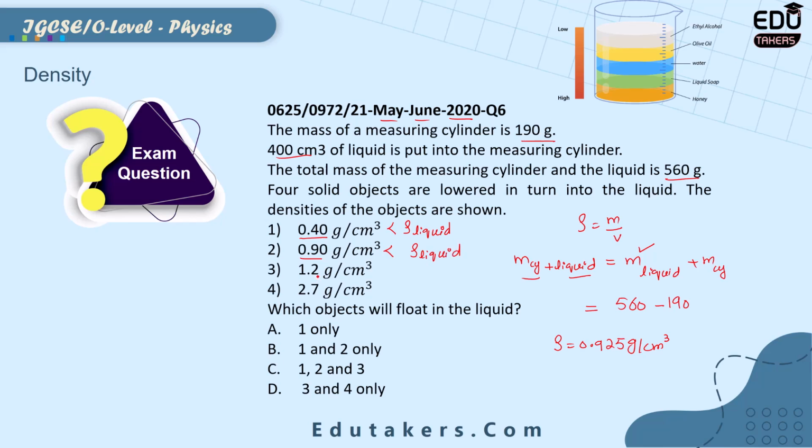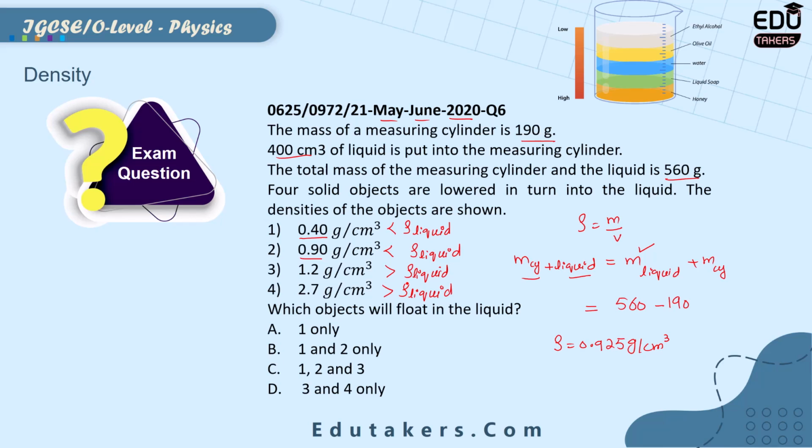Third object is 1.2 gram per cubic centimeter, which is greater than the density of liquid. And the fourth object has density 2.7, which is even greater than the density of liquid. So I can simply say that for objects 1 and 2, the density of the object is smaller than the density of liquid. When the density of the object is smaller than the density of liquid, this object will